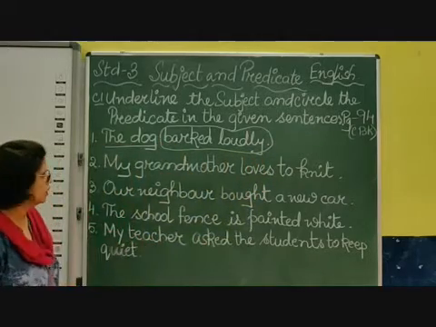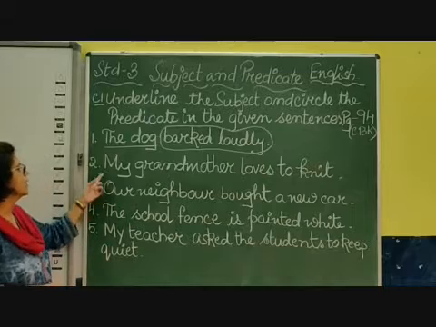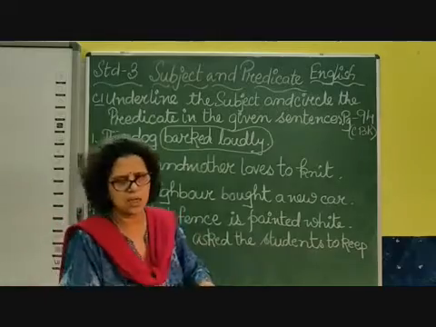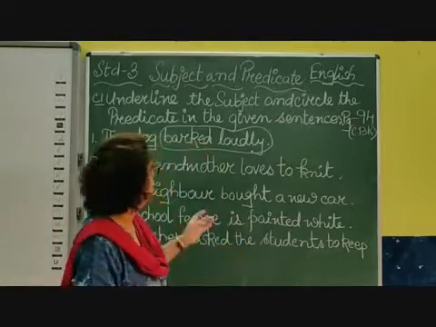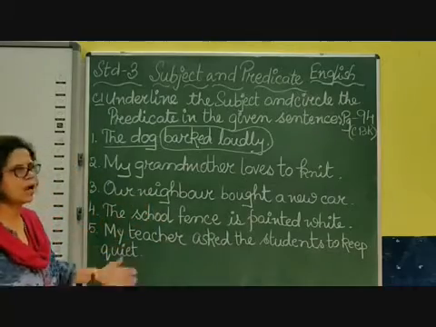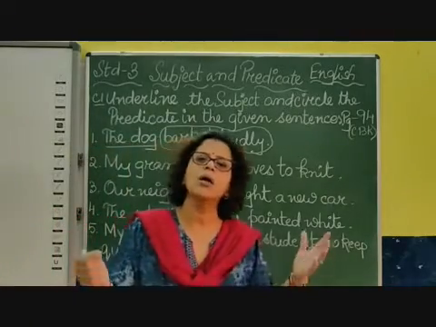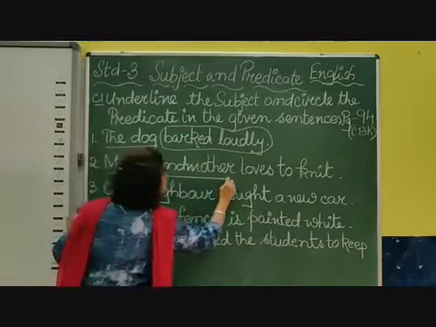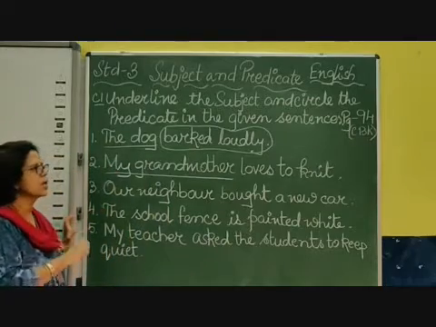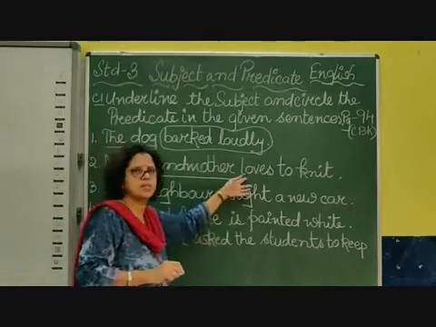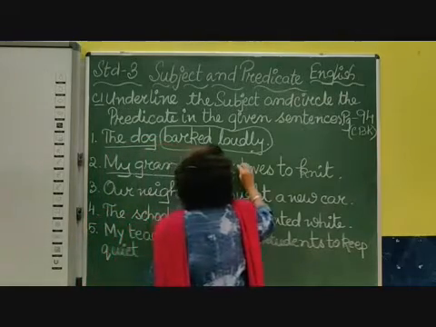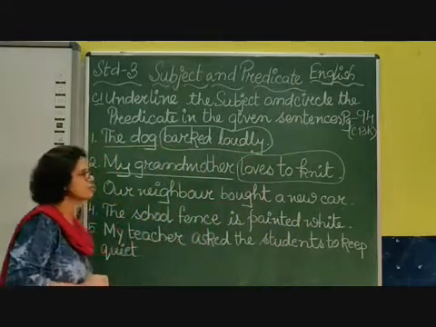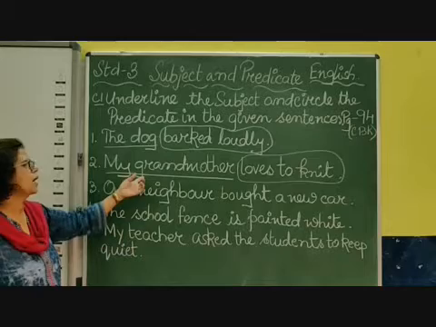Okay, fine, children? You can do it now. Number 2, my grandmother loves to knit. Knit, you know, knitting the sweater or a muffler or something woolen. So my grandmother loves to knit. Here, about whom we are talking? We are talking about grandmother, and it is not only grandmother, it is my grandmother. So my grandmother is the subject and loves to knit, again it is a verb. You can see loves to knit is my predicate, and I will circle it because we have to circle the predicate. Who loves to knit? My grandmother.